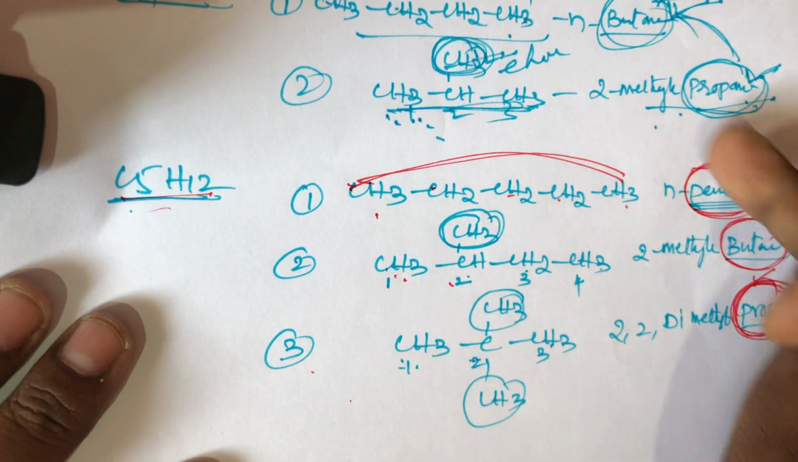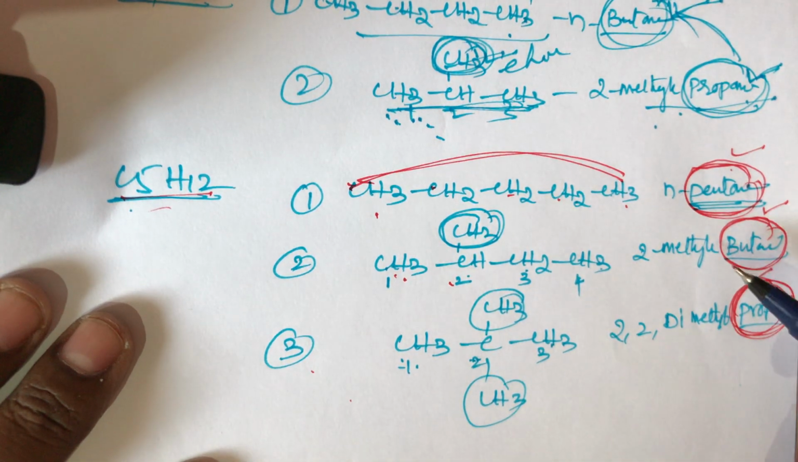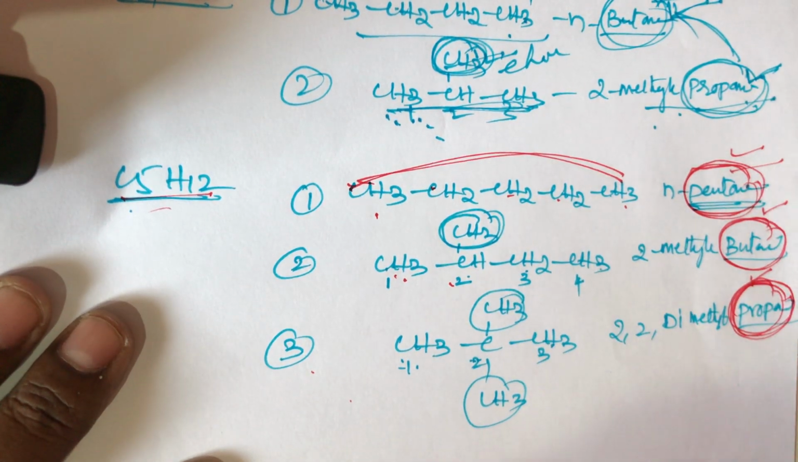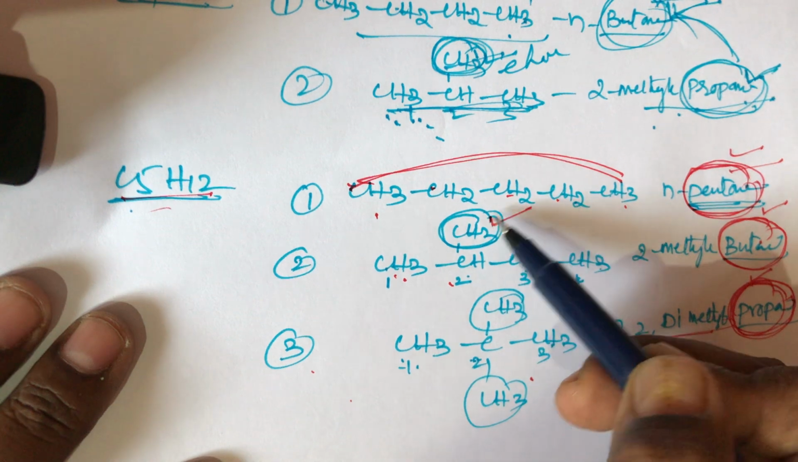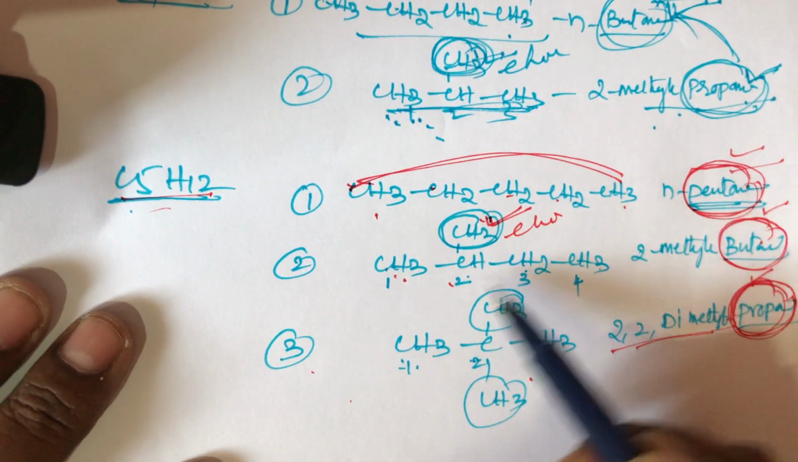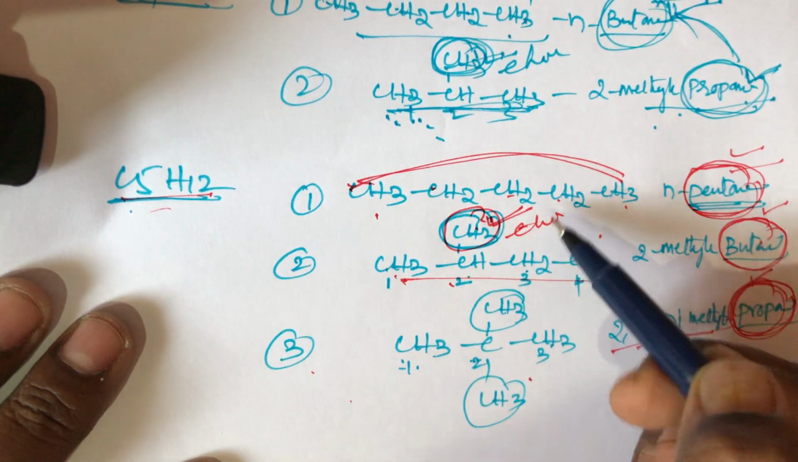Why? Because the names of these structures are different, and the parent names are different: n-pentane, the second compound is 2-methylbutane, the third compound is 2,2-dimethylpropane. Whatever the methyl is, simply remember this is the child. The longest chain is the parent. The small group is called the child.